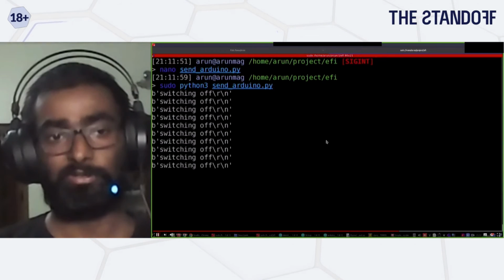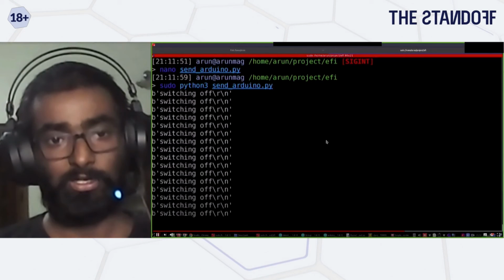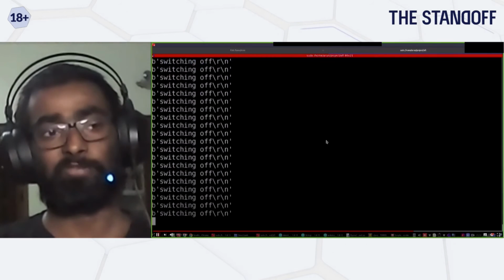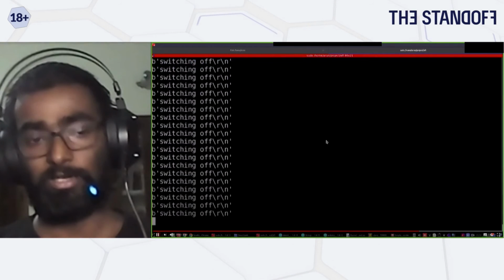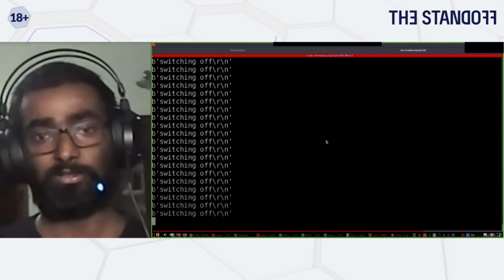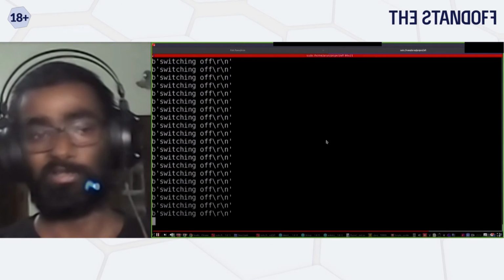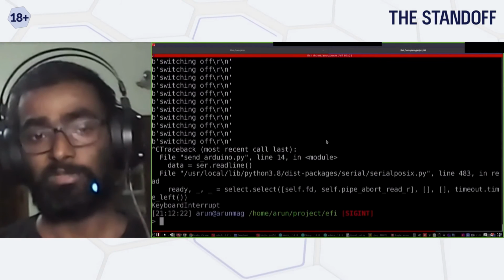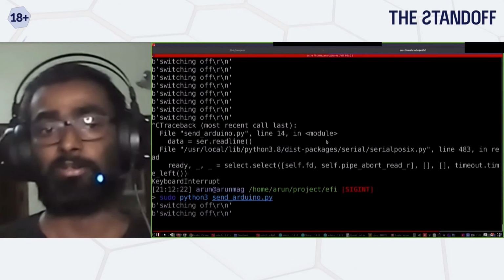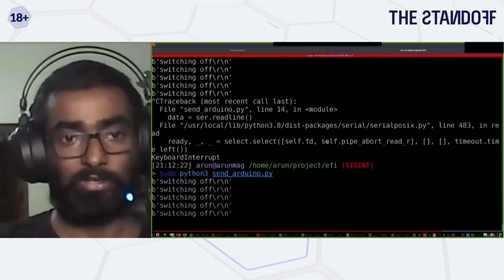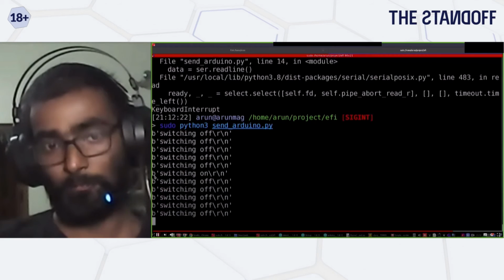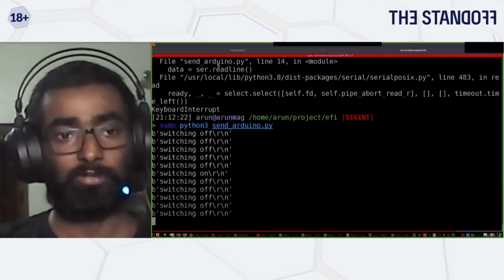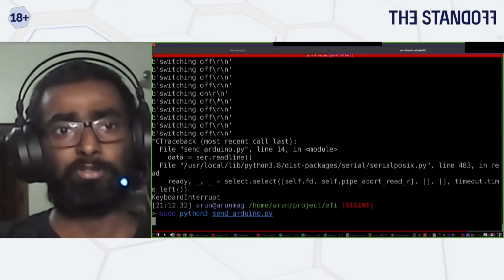I think I was doing the glitching. As I've already said, it's not a one-time thing where you glitch it and it's going to work. There are times where you will end up putting the device in a false state. For example, it'll just halt and not do anything, or it'll be in a corrupted state because you are interfering with things there. If you look here, I was able to get one successful glitch. In this case, it just switched on. So I think it went off. Yeah, so here you got the switched on.